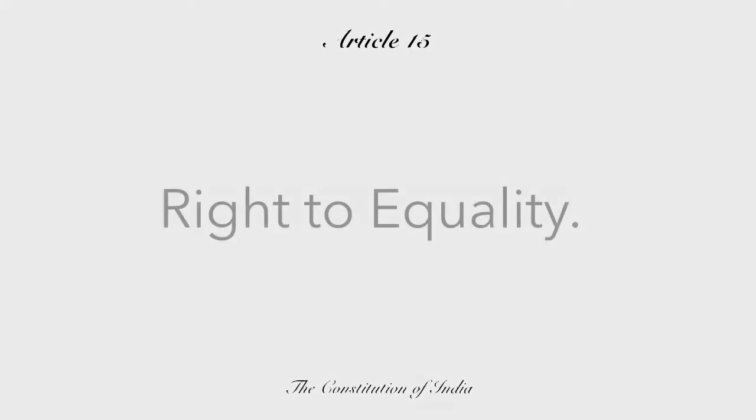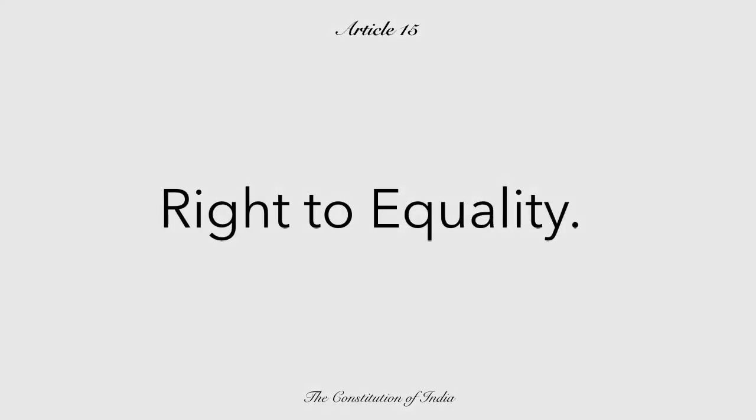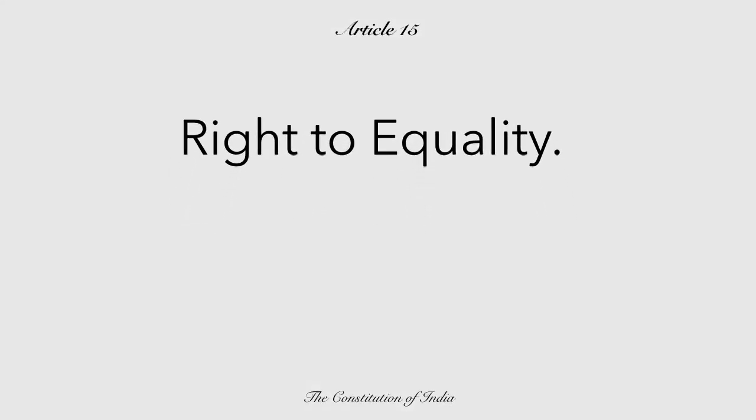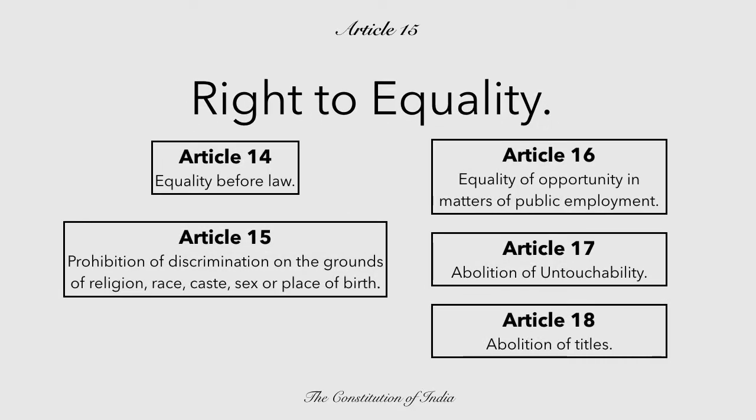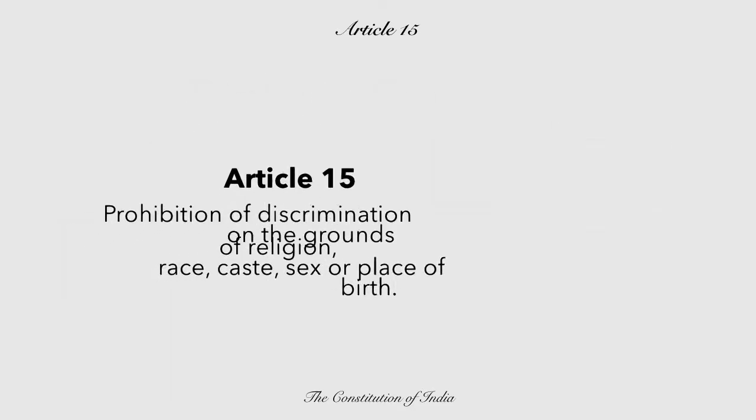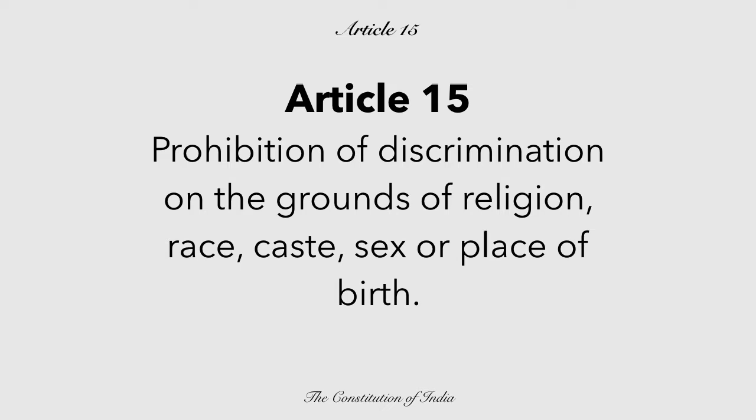Now, most people think that Article 15 is the right to equality. Actually, the right to equality is Articles 14 through Article 18. Article 15 specifically talks about prohibition of discrimination on the grounds of religion, race, caste, sex, or place of birth.